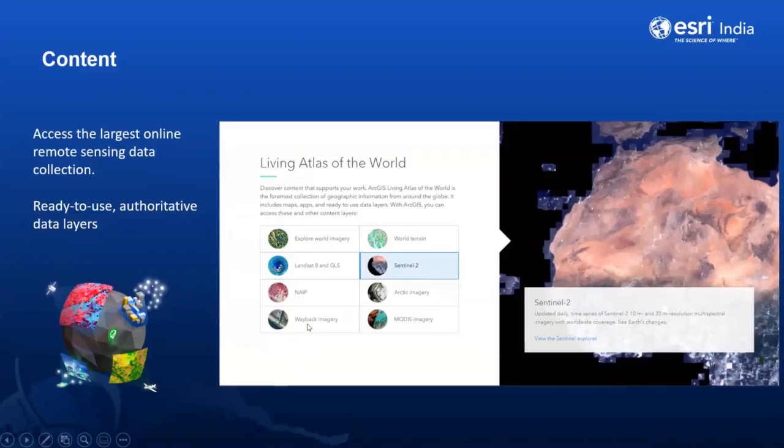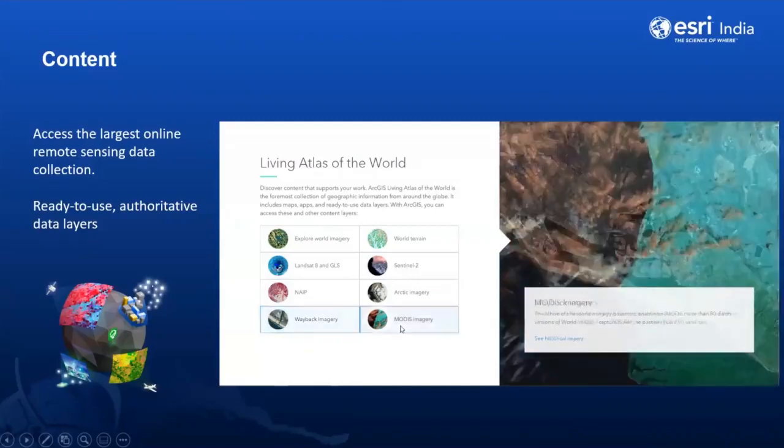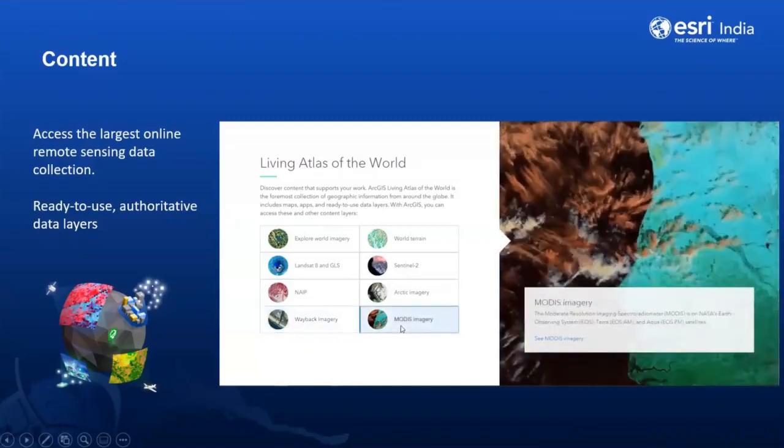Coming to the WABAC imagery, it includes World's Basemap Imagery Archive for a period of the last 5 years. And the MODIS imagery section includes imagery data from the MODIS sensor and its derived products.